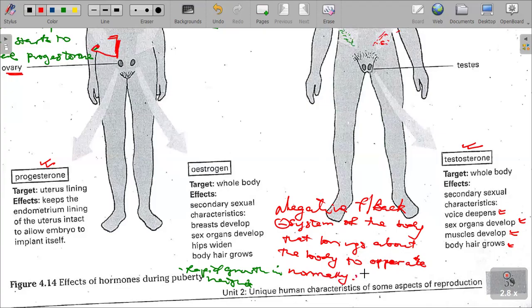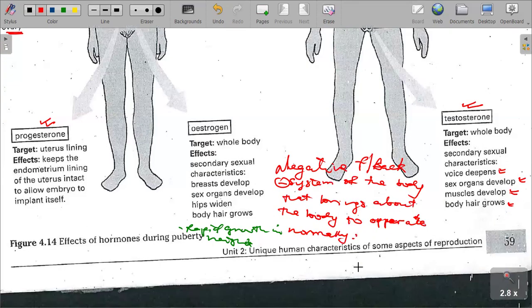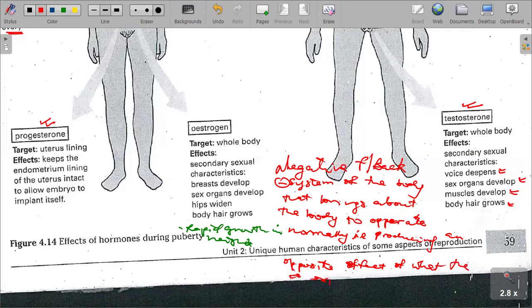It gives the opposite effect, giving the opposite effect of what the body is undergoing, that is, producing an opposite effect of what the body is experiencing.